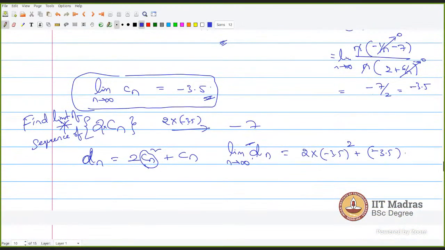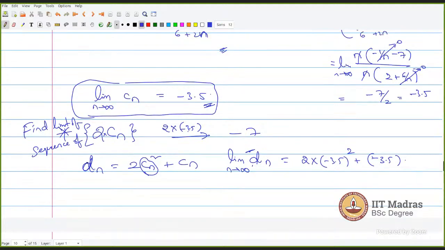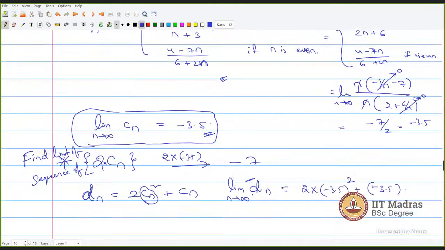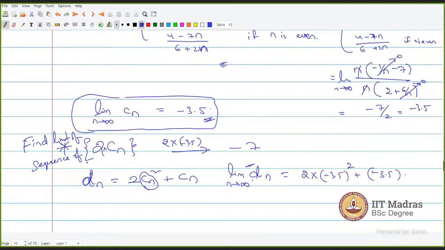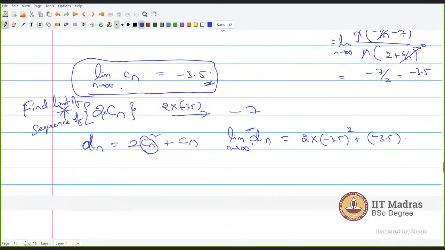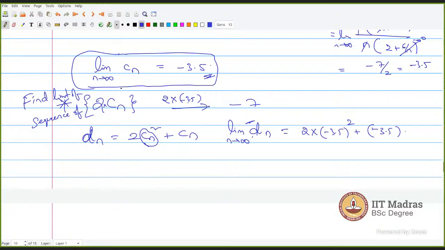So in this question, if this is the floor function, if this is the ceiling function, then n is odd. So don't worry about that. Don't worry about the ceiling function now. We will discuss it a lot after quiz 2. So if I ask you like this, then you multiply 2 with your limit value.